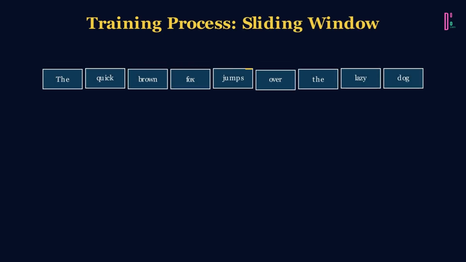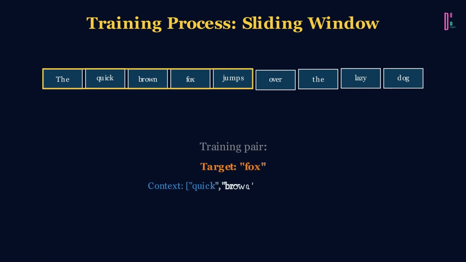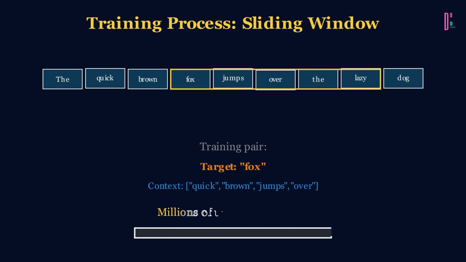Training is straightforward. Slide a window through millions of sentences, create training pairs, and update the neural network weights. The magic happens in the hidden layer. Those weights become your word vectors. After training on enough text, semantically similar words end up with similar vectors, purely from learning to predict context.